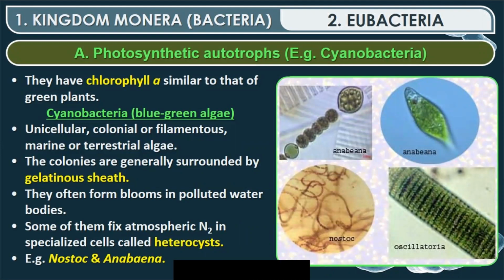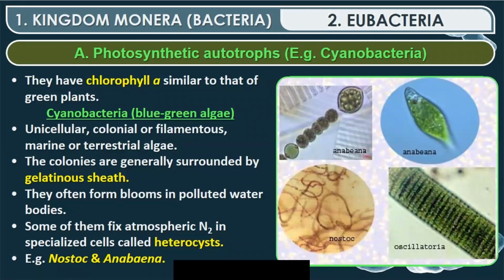Now, when you come to photosynthetic autotrophs, they include cyanobacteria. What are the characteristics? Let us see. These are the examples: Anabaena, Nostoc, Oscillatoria. These are the examples of photosynthetic autotrophs. They have chlorophyll a, similar to that of green plants, so that they can prepare their food. They are unicellular, colonial, filamentous; the body is filamentous, filament like, ribbon like. They are marine or terrestrial algae. The colonies are generally surrounded by gelatinous sheath. That is, their colony, the bunch, is surrounded by a gelatinous, that is sticky, covering. They often form blooms in the polluted water bodies. Blooms means what? Collection of bubbles.